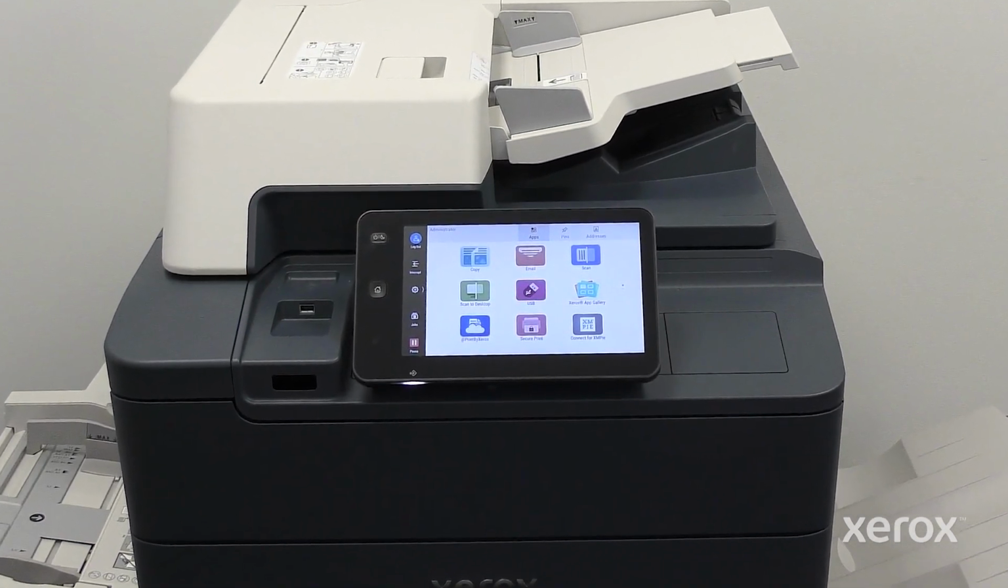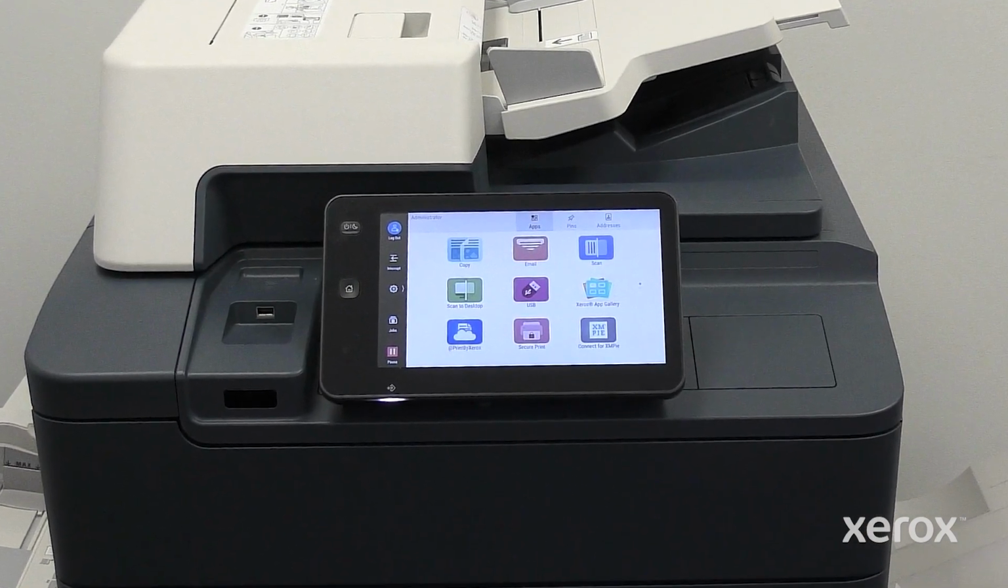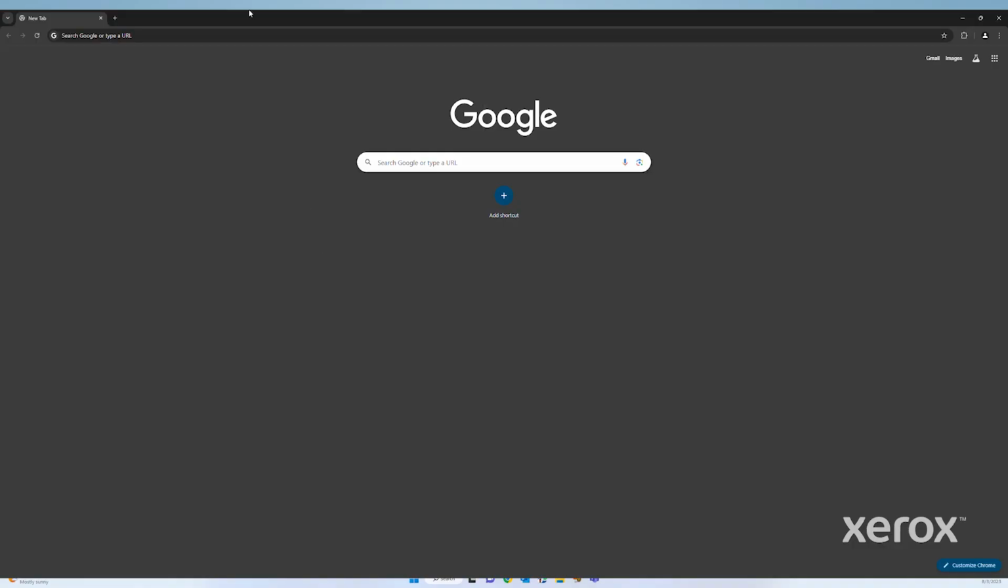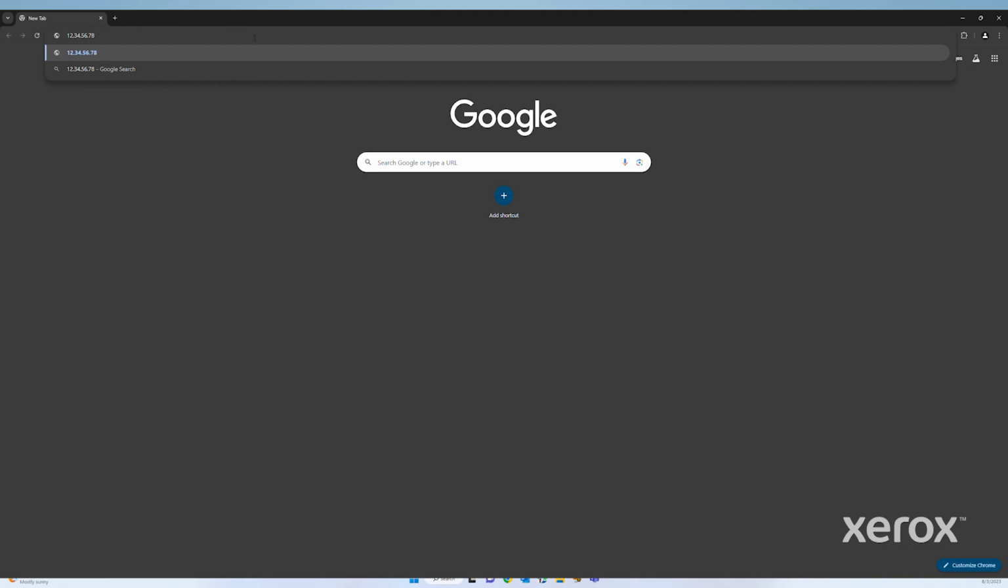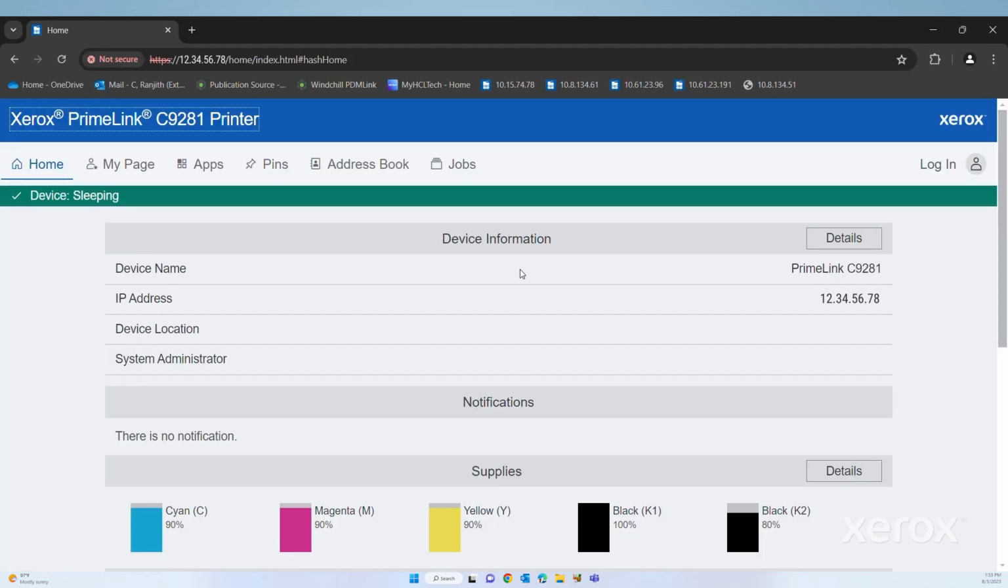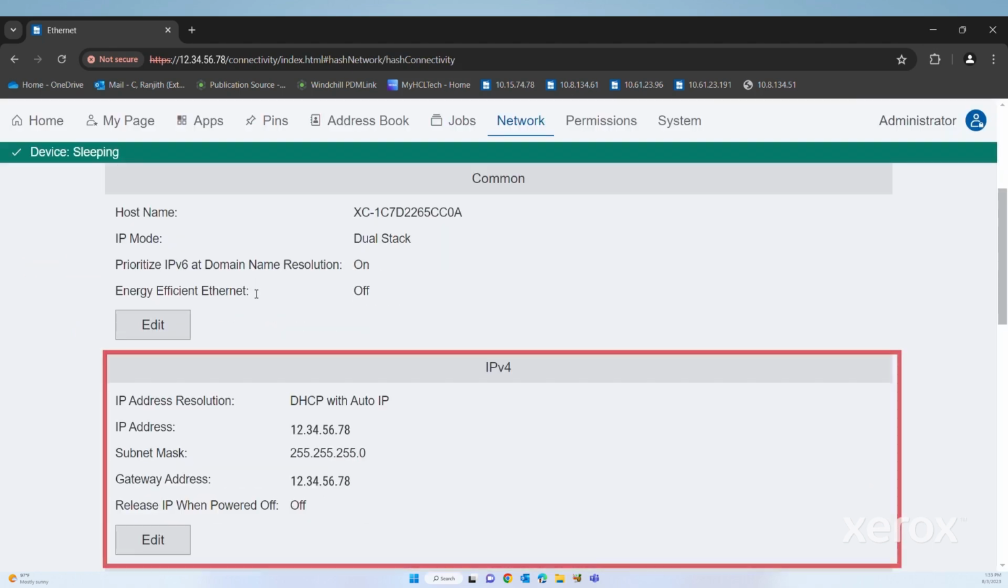This video demonstrates how to configure a static IPv4 network address from the embedded web server. To access the control panel remotely from a computer, first open a browser and access the Embedded Web Server, EWS. In the Embedded Web Server, logged in as the administrator, click Network, navigate to Ethernet, and select IPv4.